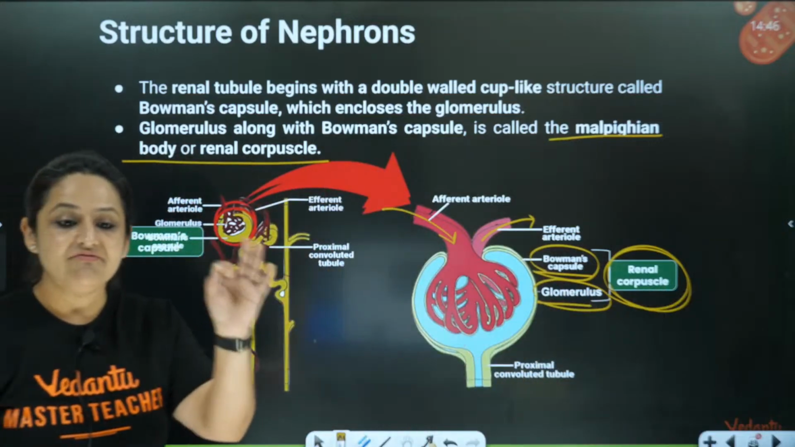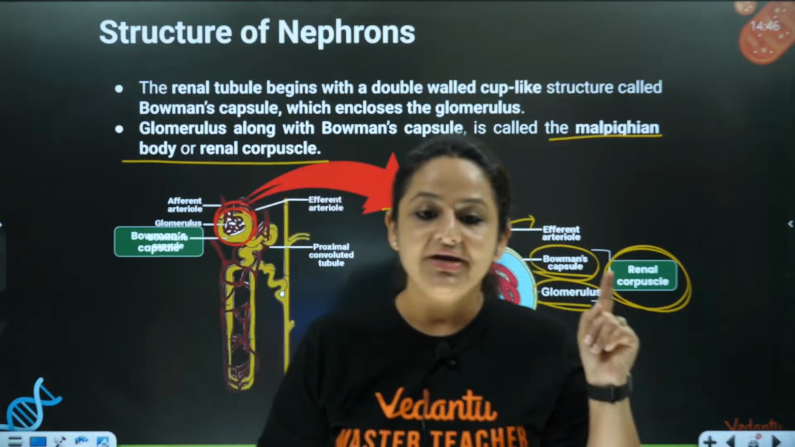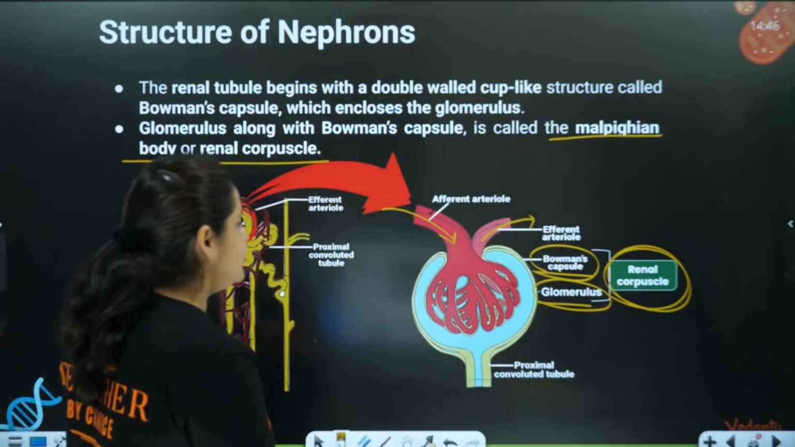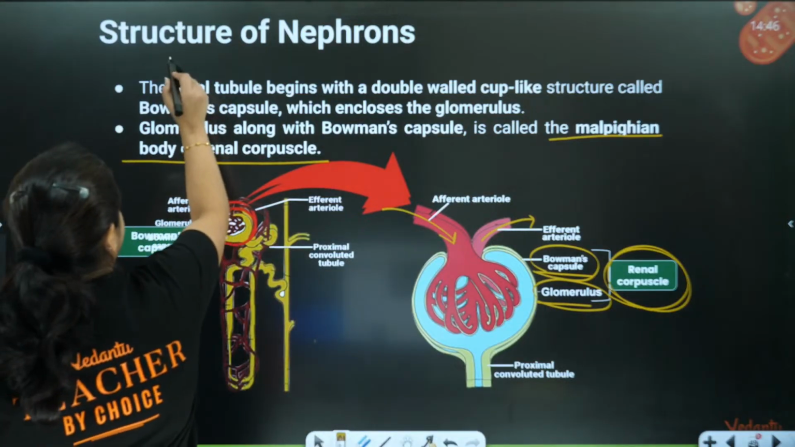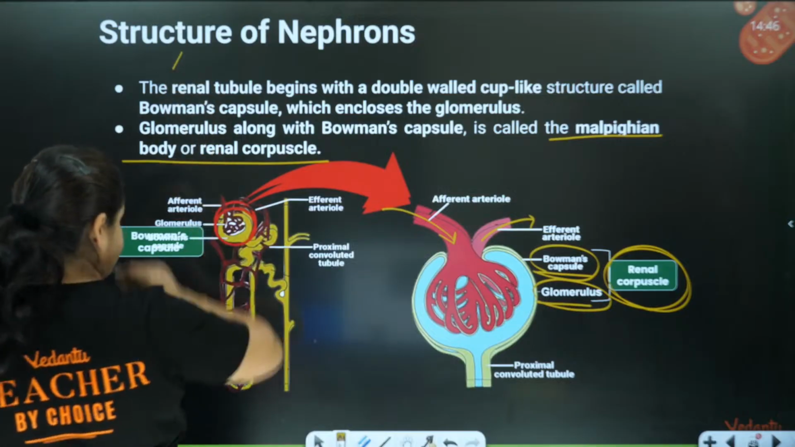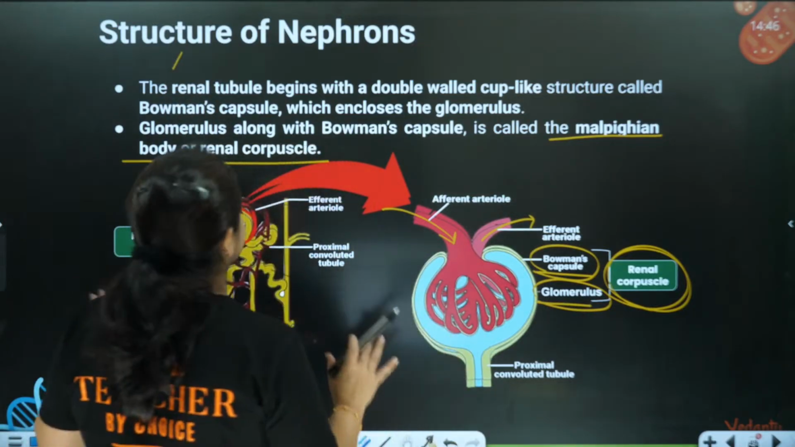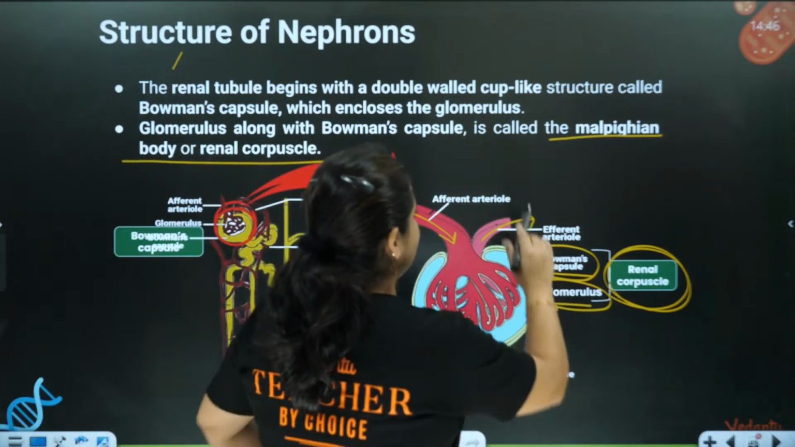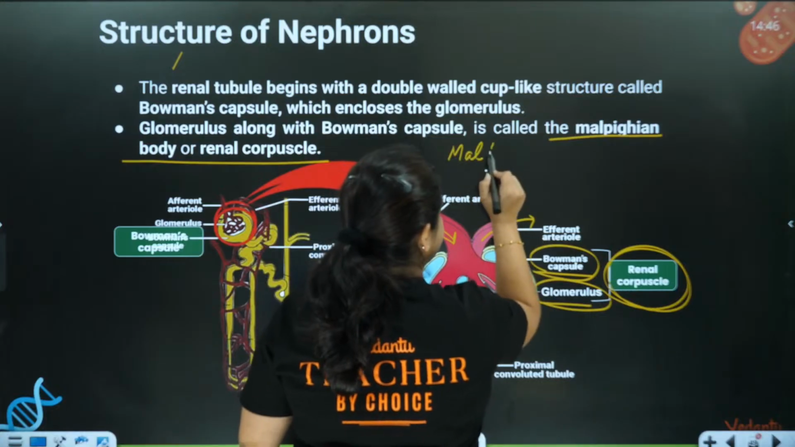I hope everyone is clear with this. Very important. Generally, children get this question and they're not able to answer. Again, I'm repeating. Where do I write it? Okay, here only I'll write it. What is this? Malpighian body.